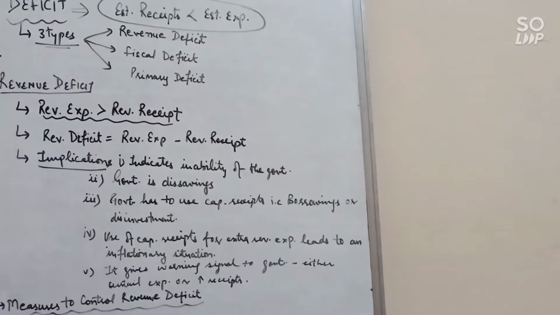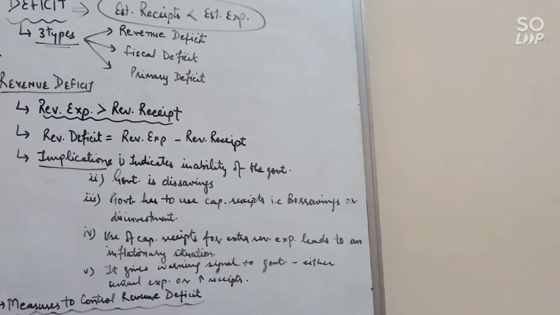Next is use of capital receipt for extra revenue expenditure. So we are using capital receipts to meet our extra revenue expenditure. So it leads to an inflationary situation in the economy. Next, revenue deficit also gives a warning signal to government either to curtail expenditure or to increase receipts.